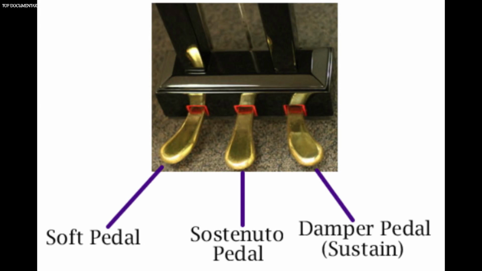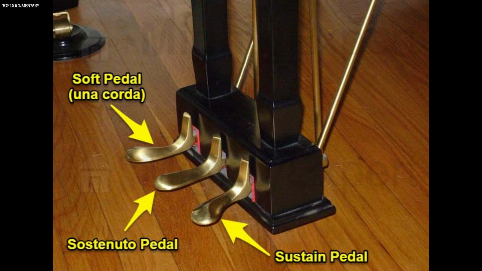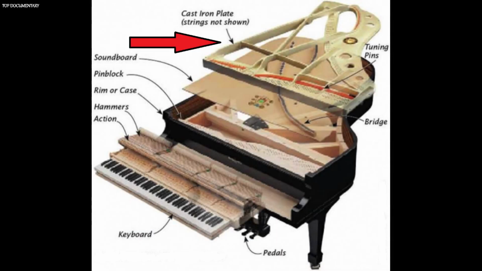The soft pedal shifts the hammers, which are arranged in a row. As a result, each hammer strikes one less string than it normally does, which softens and thins the tone. Some pianos also have a sostenuto pedal. This pedal lifts the dampers from only the strings whose keys are being held down at the moment it is pressed.